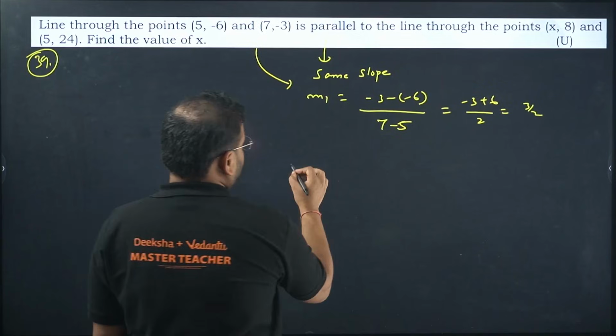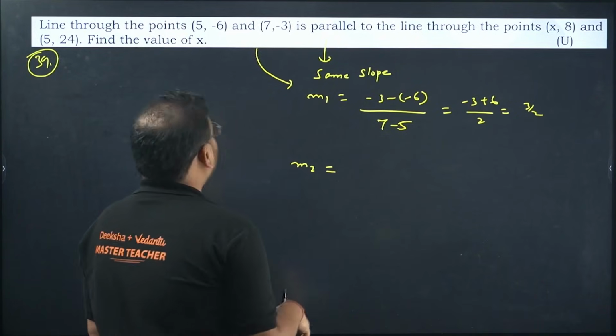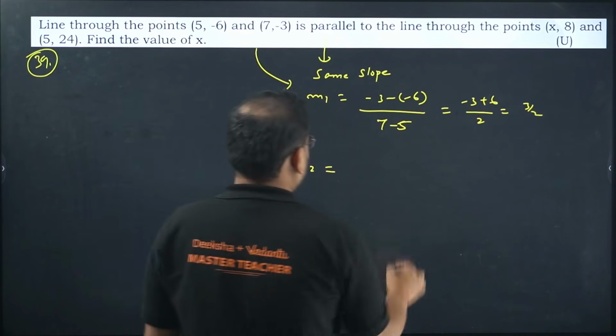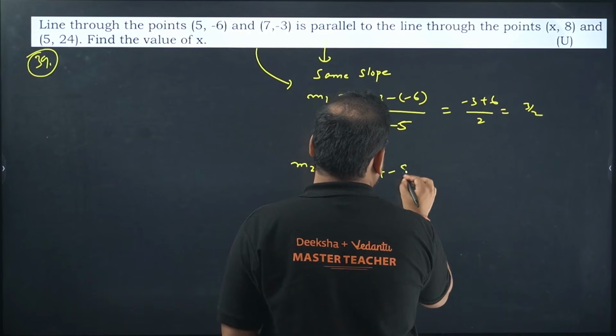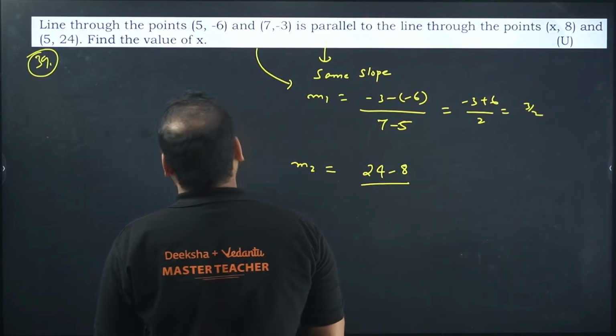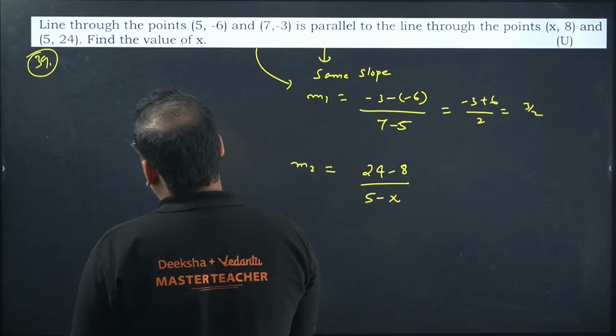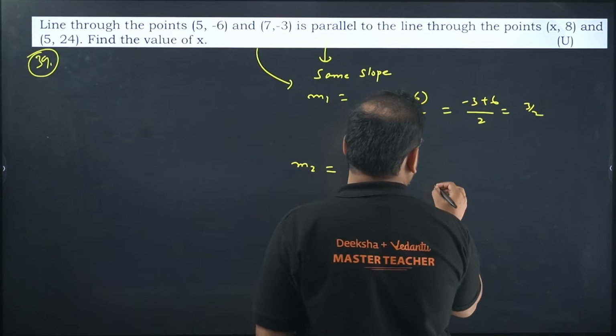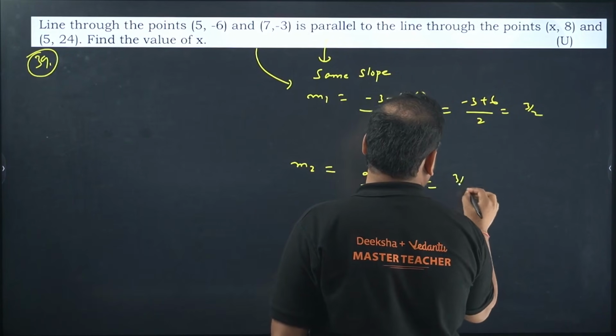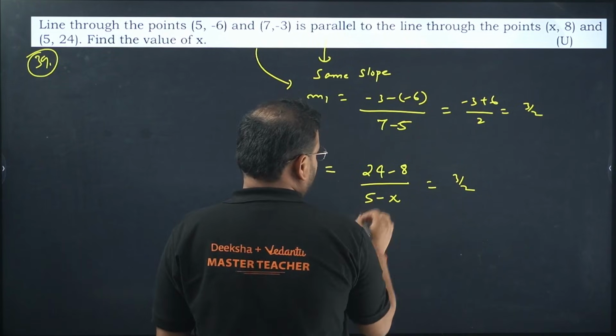Slope number 2, m2. Check here. What do I get? 24 minus 8 and 5 minus x, and this is equal to what? The slope 3 by 2. Cross multiply and get the result.